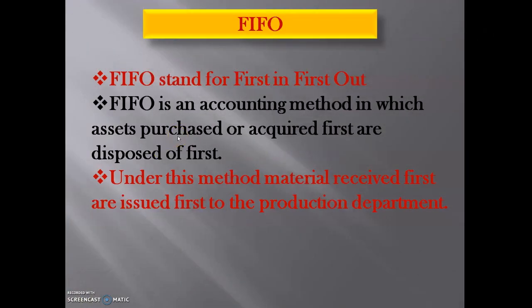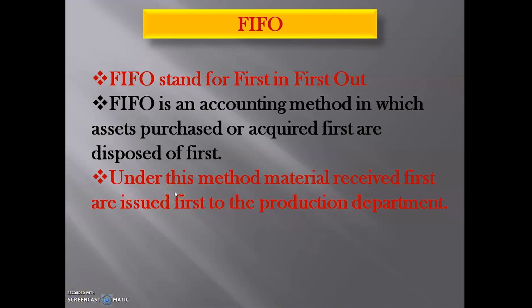Okay, so the first type is FIFO. Here, FIFO stands for first in, first out. Now, what is this first in, first out? Whatever comes into our storehouse or warehouse has to go out first from that warehouse for the purpose of production. FIFO is an accounting method in which assets purchased or acquired first are disposed of first. Under this method, materials received first are issued first to the production department.